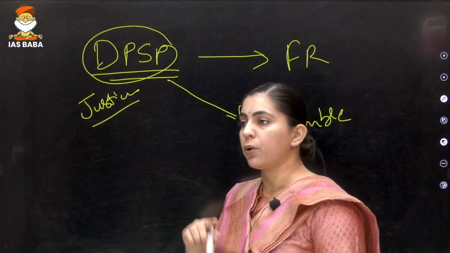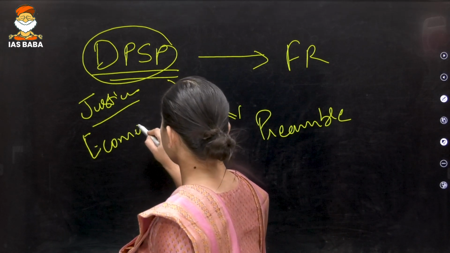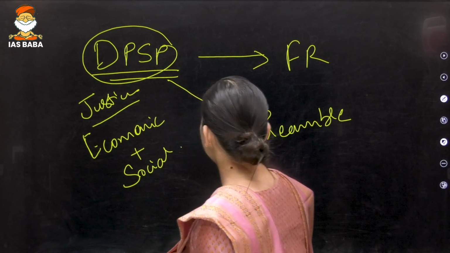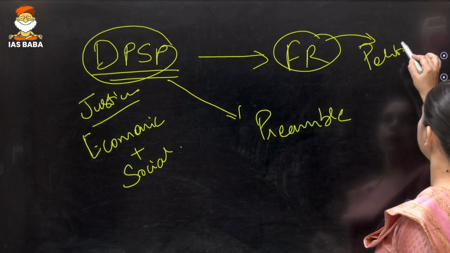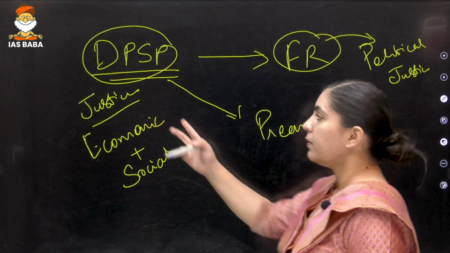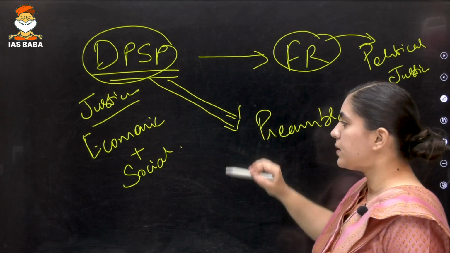DPSP is basically talking about economic plus social justice, whereas fundamental right is trying to ensure the political justice, right? Whereas in DPSP and preamble, again, you will find some sort of similarity.